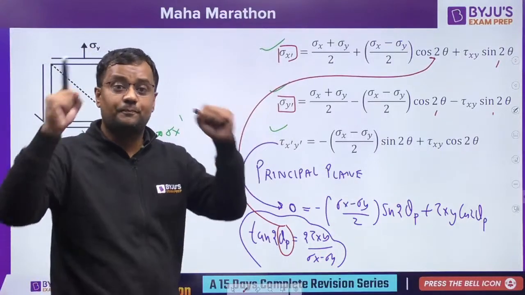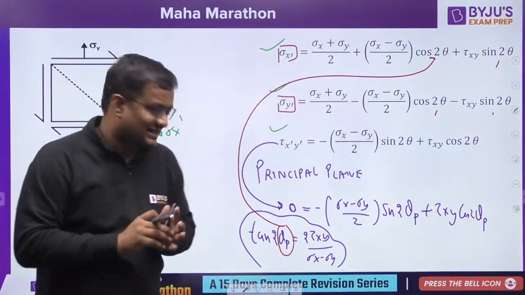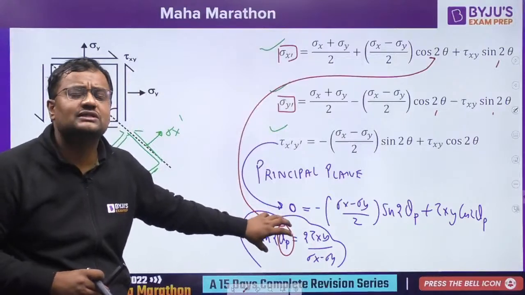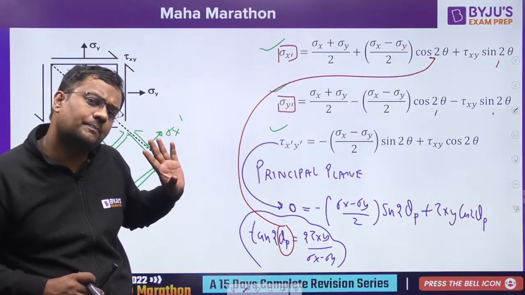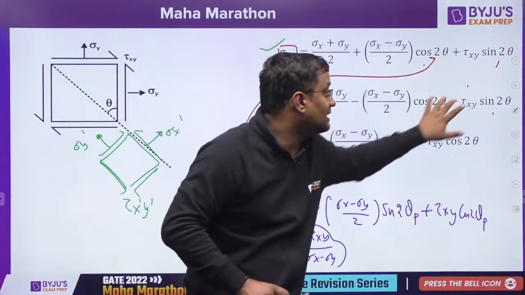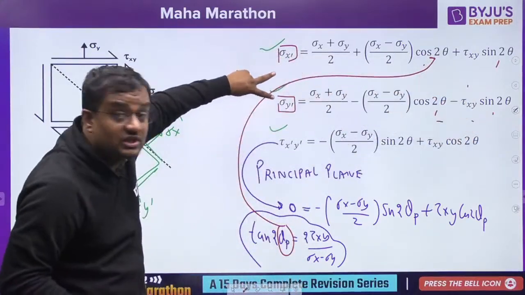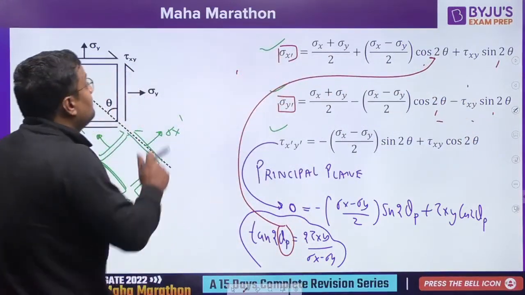They will be the principal stresses. Guys, see, we get the angle. Suppose, let us say, 30 degrees. At 30 degrees we get the principal plane. So if we put the angle 30 degrees here, those normal stresses at 30 degrees will not be the ordinary ones, they will be the principal stresses.